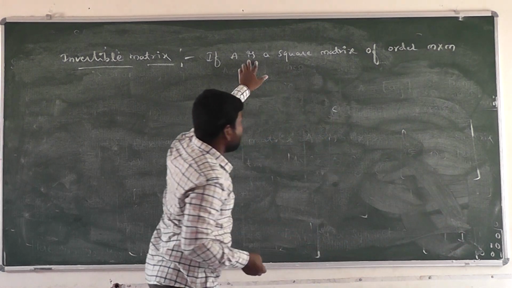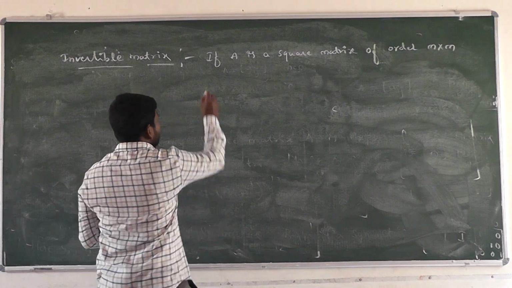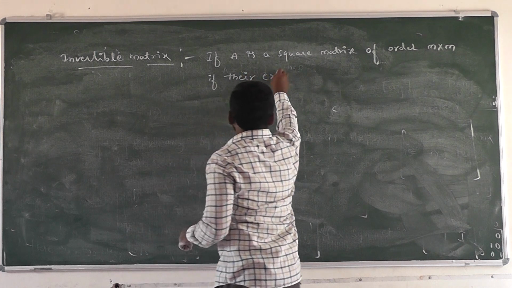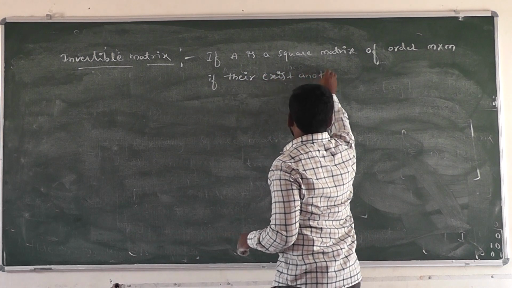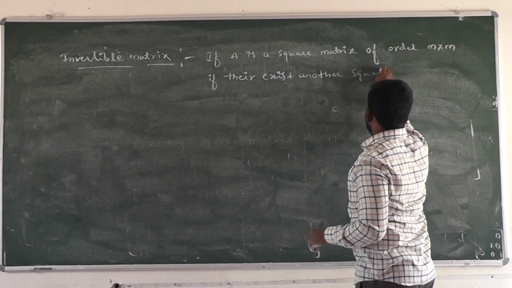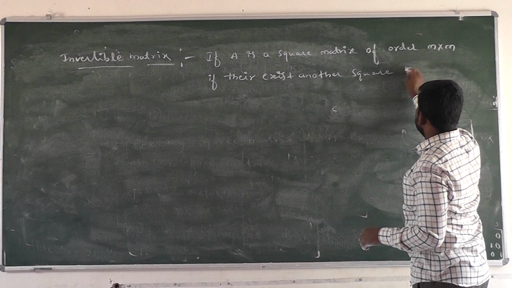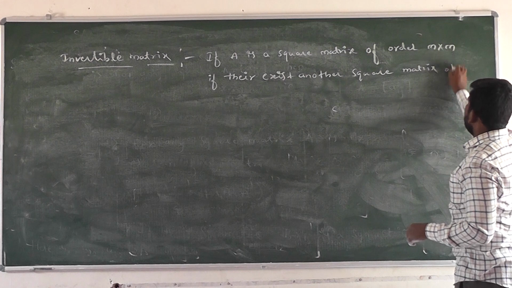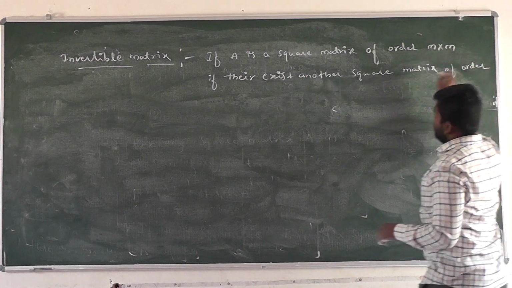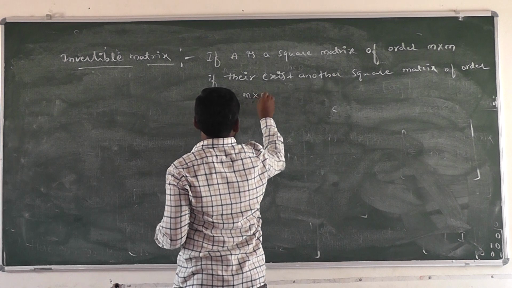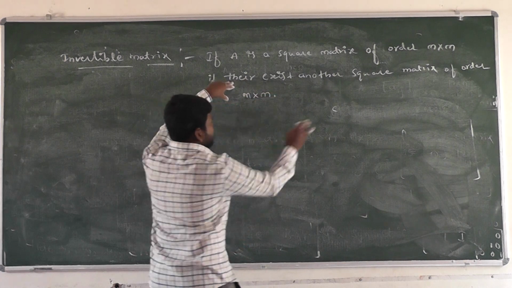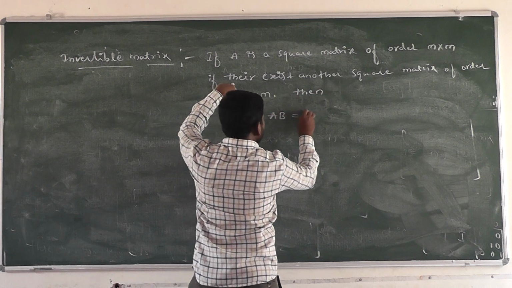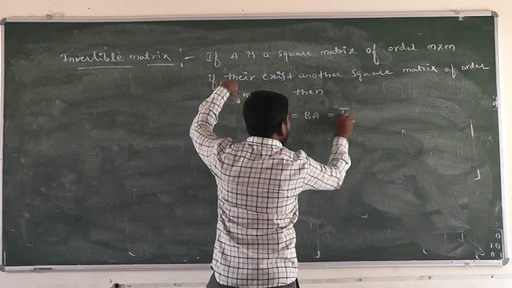If A is a square matrix of order m cross n, if there exists another square matrix of the same order, then A into B is equal to B into A, which is equal to the identity matrix.